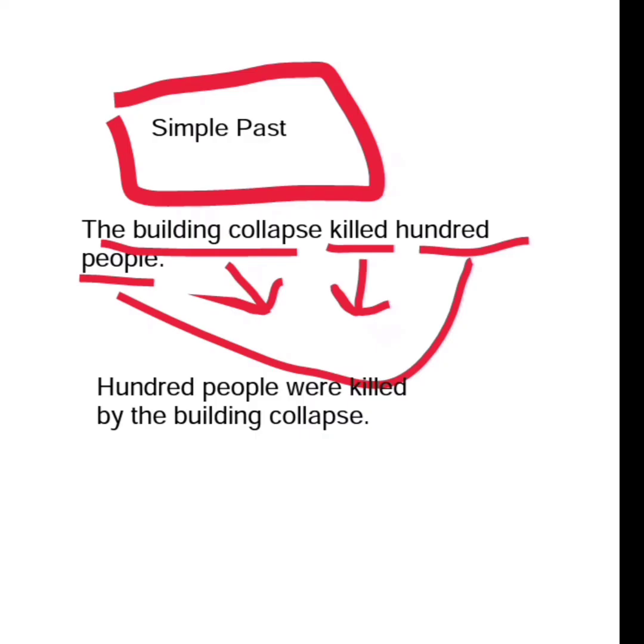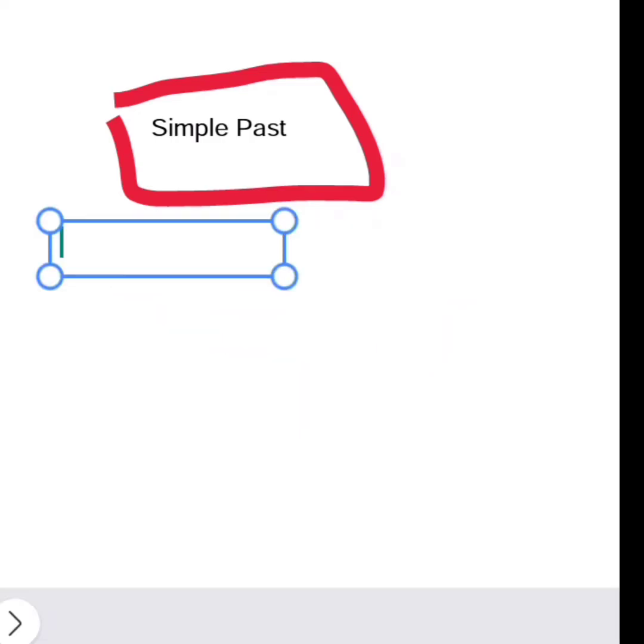Interestingly, this is the simplest one, I think, like the simple present.